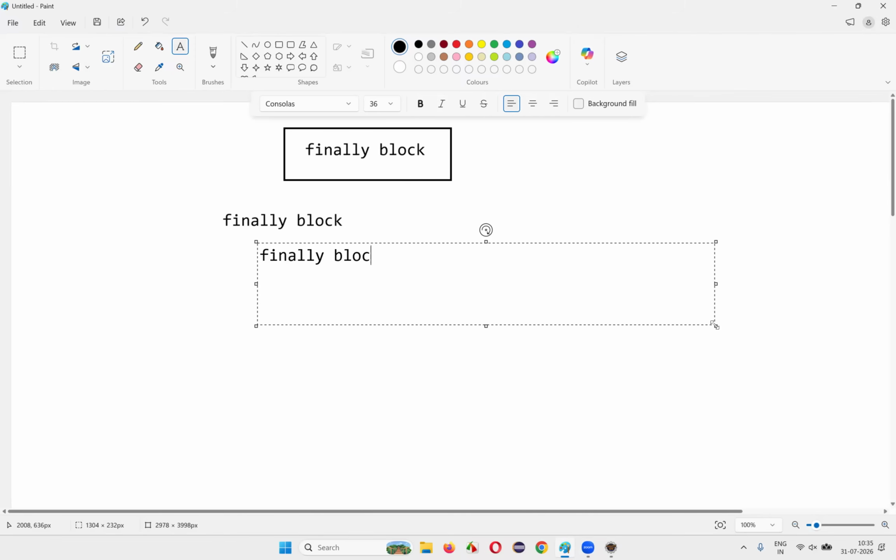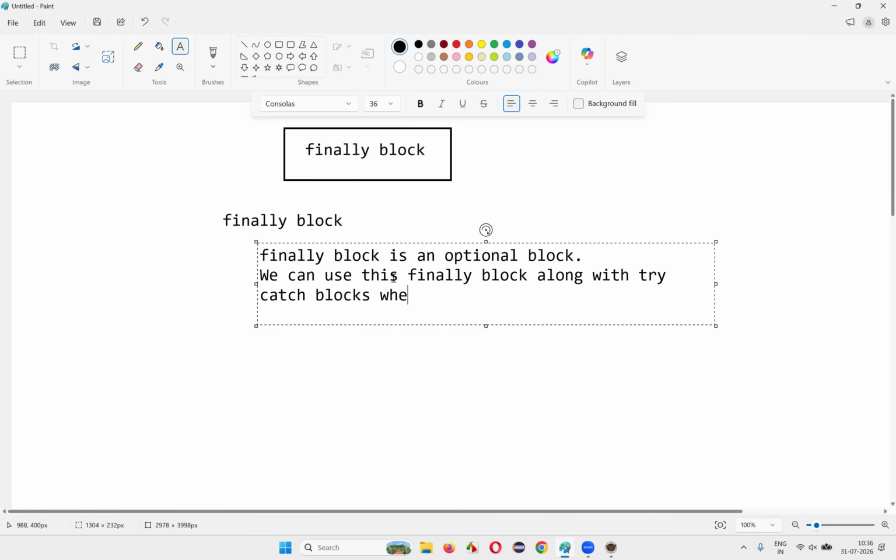The finally block is an optional block. It's not compulsory for you to use a finally block. We can use it along with try catch blocks when needed. Since it is optional, you can create try catch blocks without a finally block, and you can also create try catch blocks along with a finally block. So we'll use the finally block along with try catch blocks when needed.